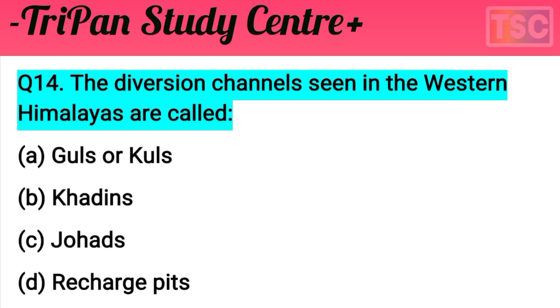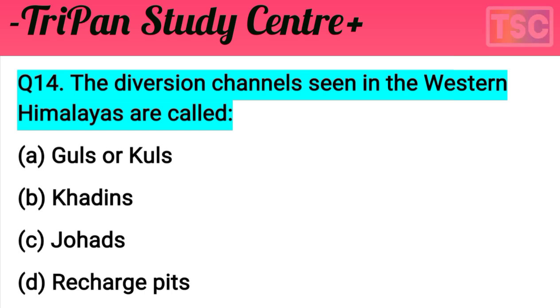Recharge pit is not applicable here, Johad is not it, and Khadin is not it. The river channels seen in the western Himalaya are called Guls or Kuls. That's our right option here. The answer A is correct. Guls or Kuls, option A, is the most important answer for this question.